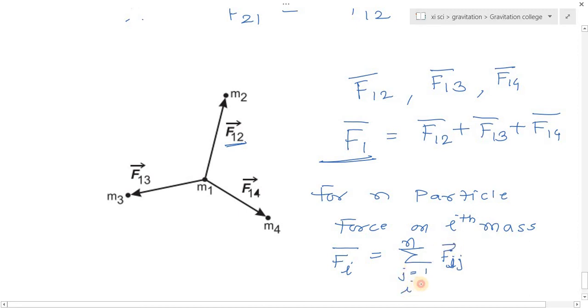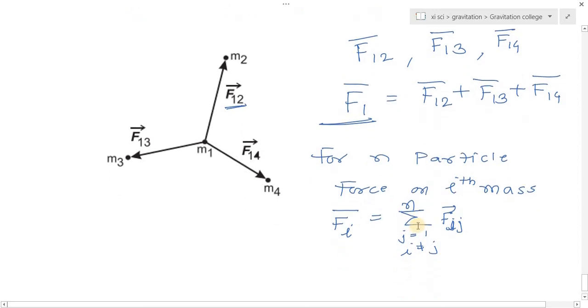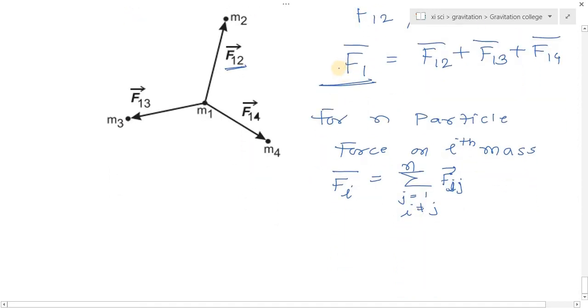Here i is not equal to j, that is the condition. We put the value of j from 1 to n. So Fi1 is the force exerted on i due to 1, Fi2 is the force exerted on i due to 2, and so on up to n. So this is the vector sum of the total force exerted on the ith particle due to n particles. So this is about Newton's law of gravitation.